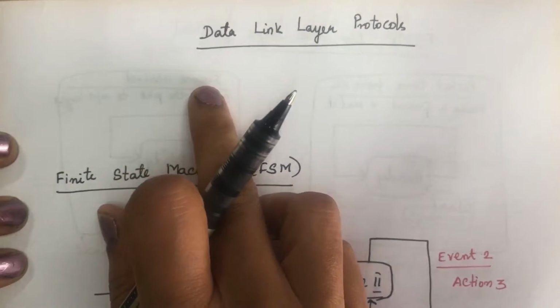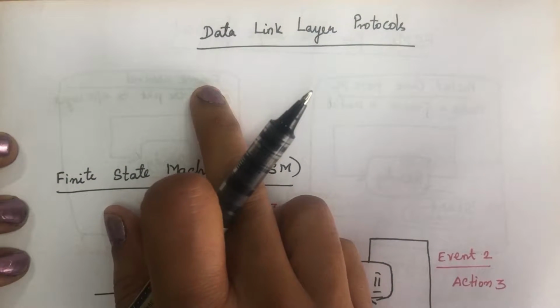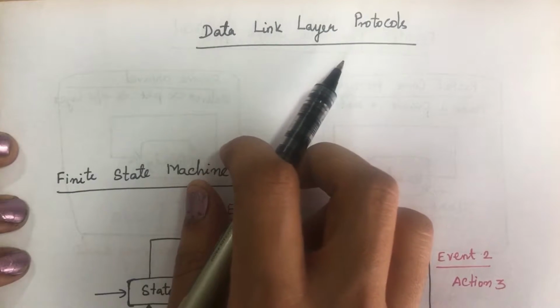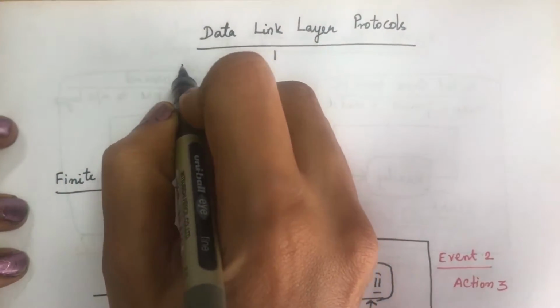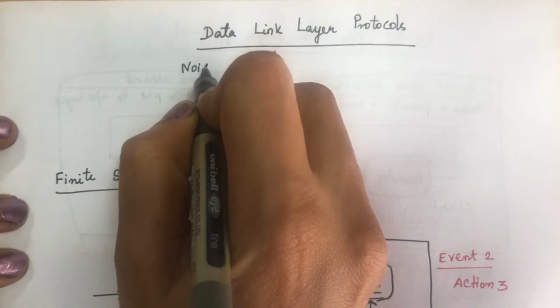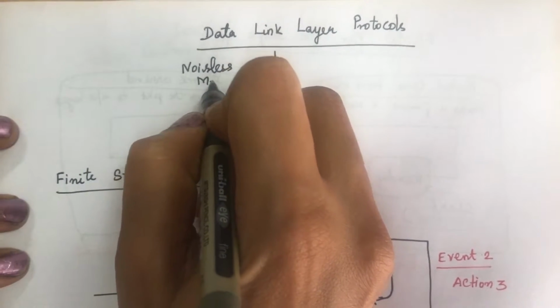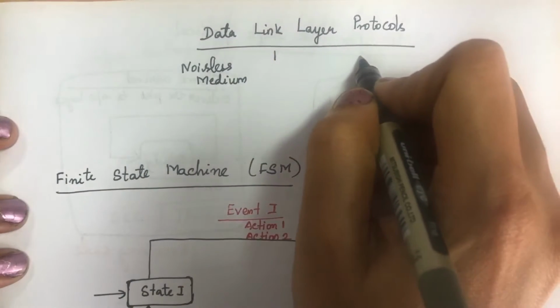Now we proceed to the next topic in second unit, that is data link layer protocols. Here the protocols have been divided into protocols for noiseless medium and for noisy medium.